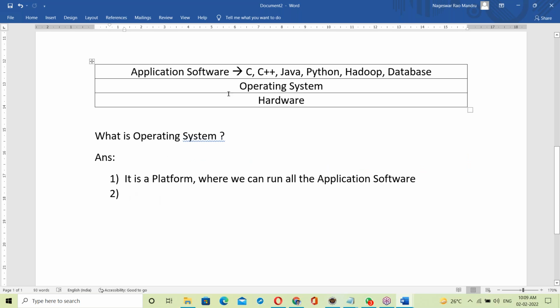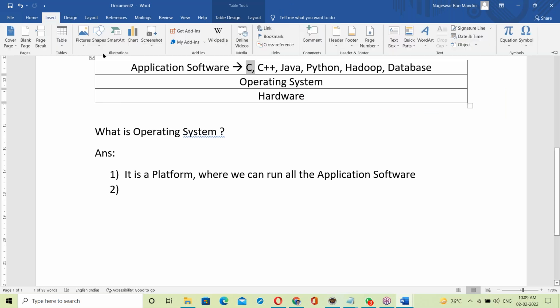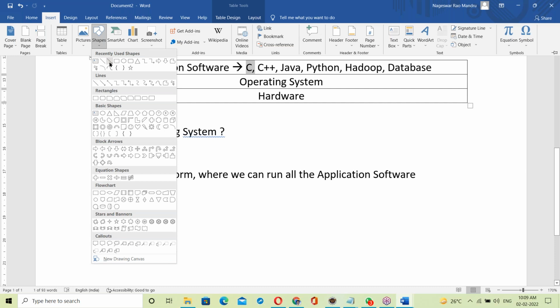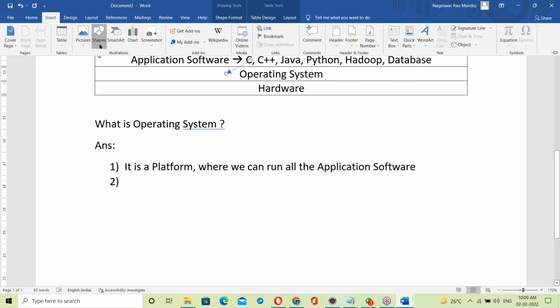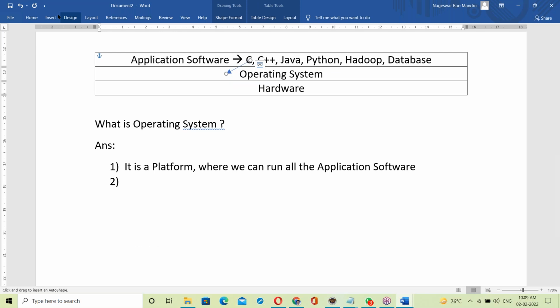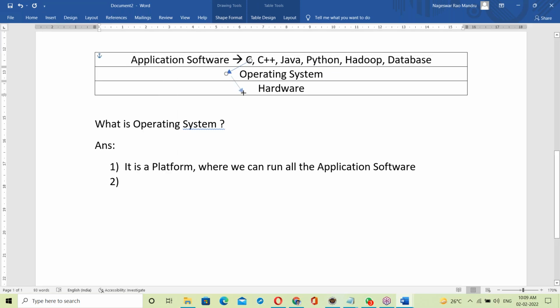But the OS is not only a platform. For example, a C program generating some output: first of all, the output of the C program goes to the OS, and then it is delivered to the output device.